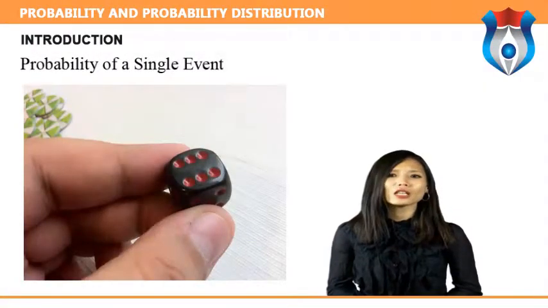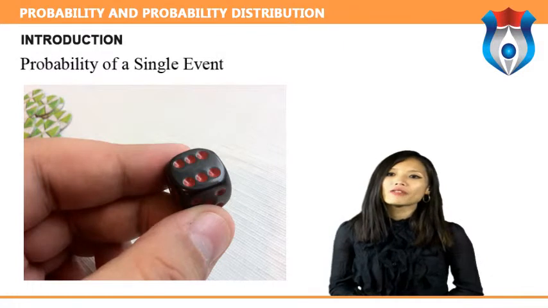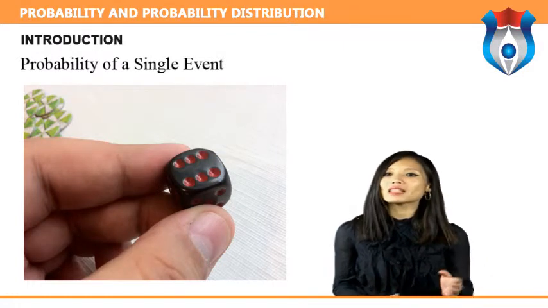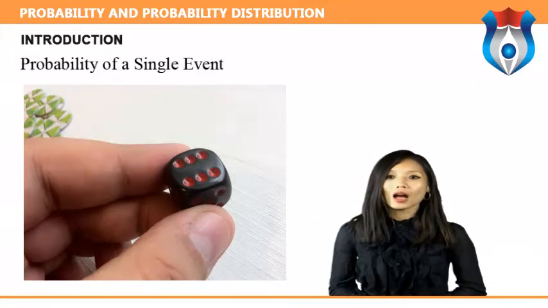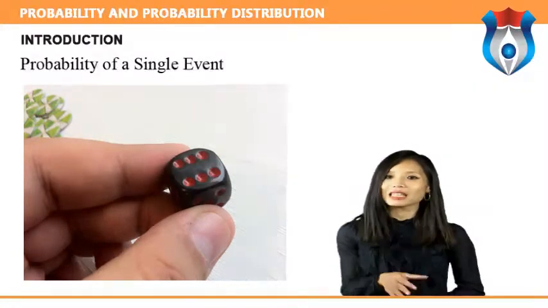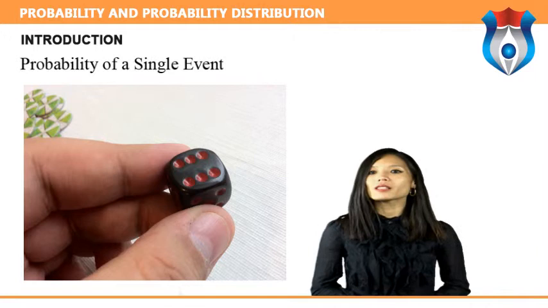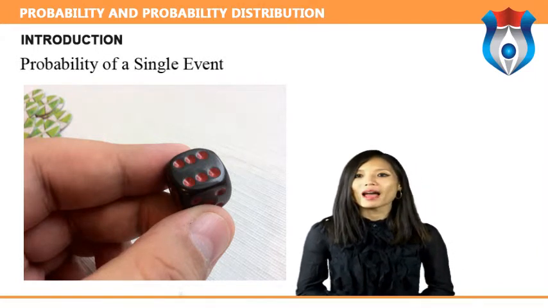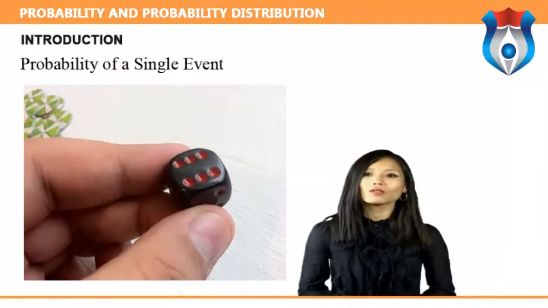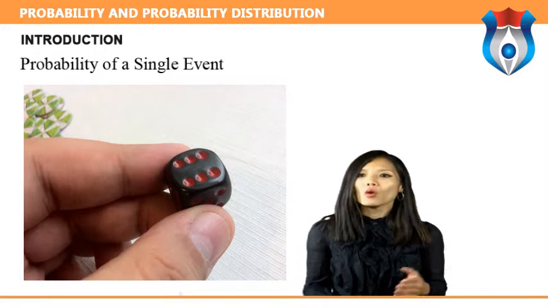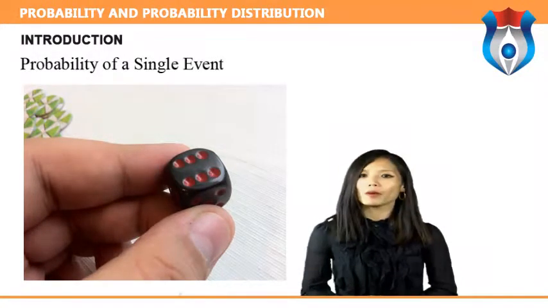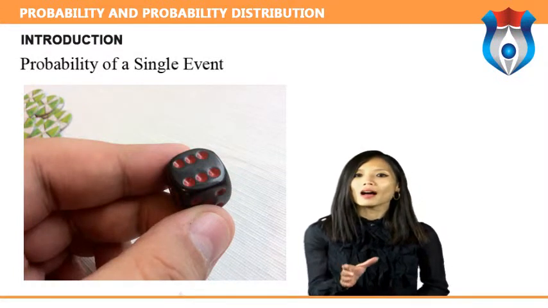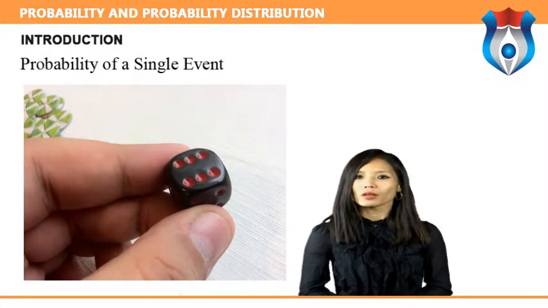Probability of a single event. If we roll a 6-sided die, there are 6 possible outcomes and each of these outcomes is equally likely. A 6 is as likely to come up as a 3, and likewise for the other 4 sides of the die. What then is the probability that a 1 will come up? Since there are 6 possible outcomes, the probability is 1 by 6.